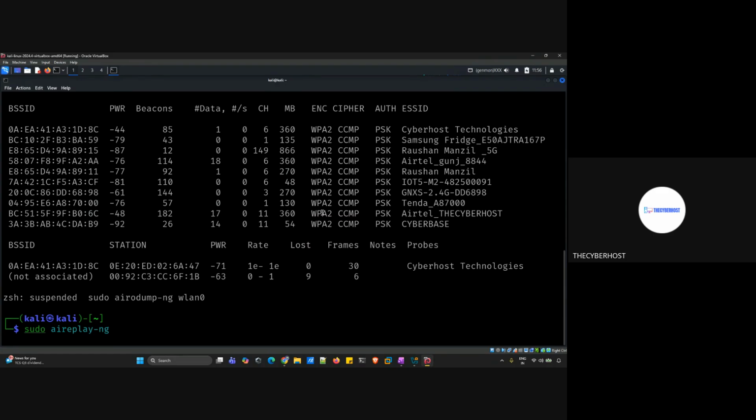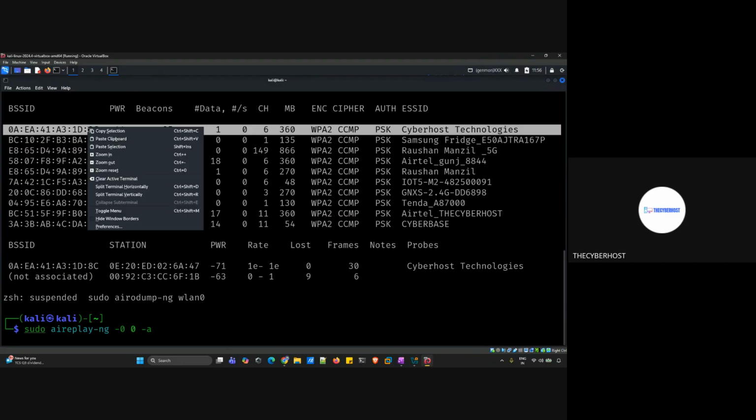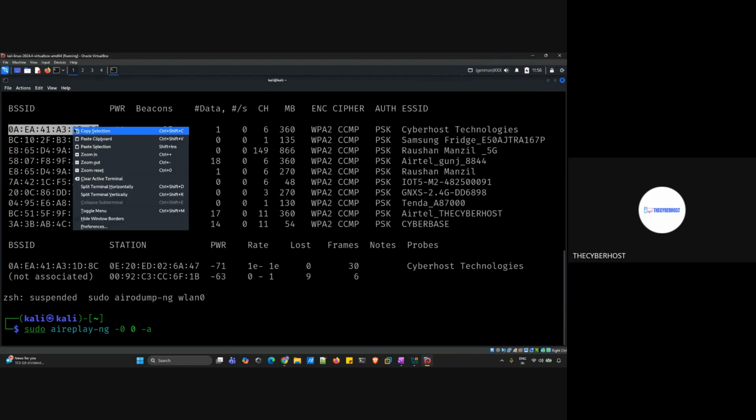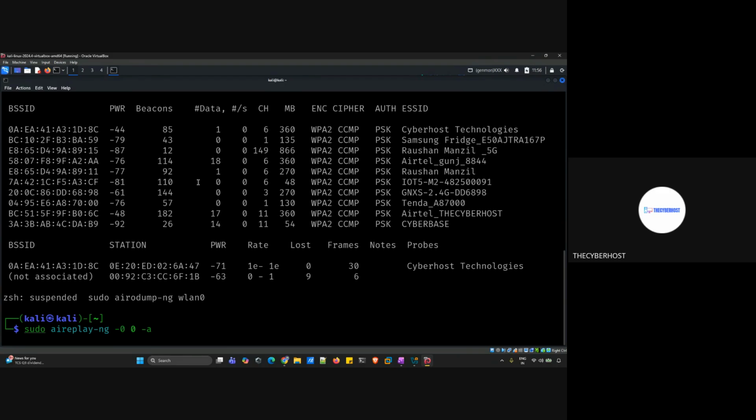And then ng. After that, the first thing is 0. 0 stands for the deauth action that we are trying to perform. Then we use 0 again because we want to send unlimited packets. Then we give -a. A stands for the BSSID that we are targeting. So this is the BSSID I'm targeting as of now, and then the adapter name that we have.